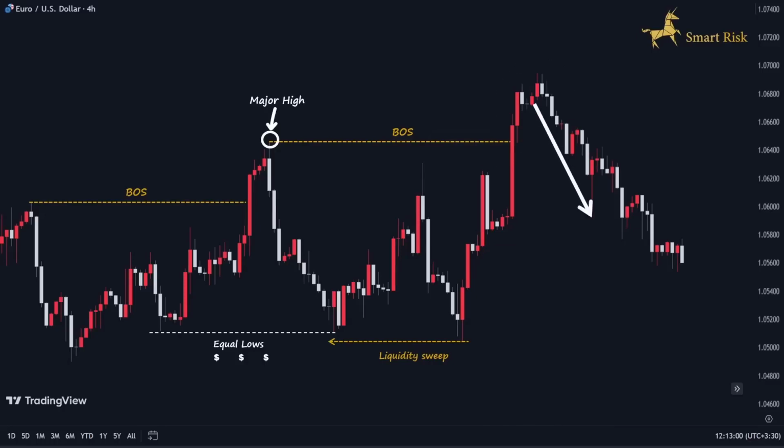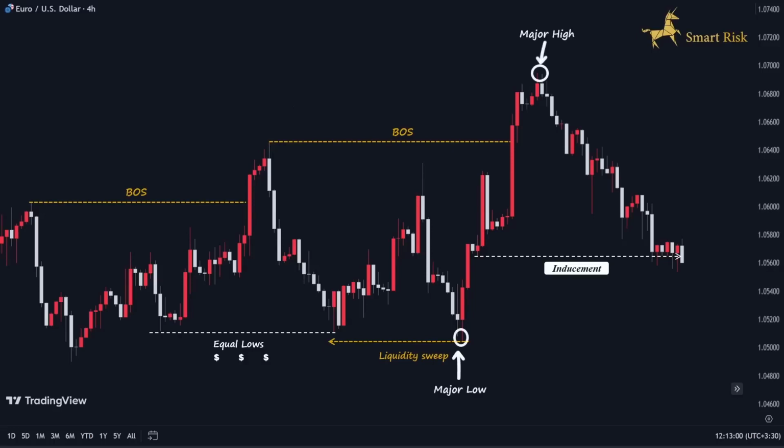Continuing, we see that the price subsides its bullish momentum, and after a temporary pause, reverses its direction to the downside. The price has taken out the inducement level by breaking below this candle's low, which represents the most recent internal pullback that the price formed on its upward path. Since the inducement has been taken out, that confirms these low and high as valid major structures, and subsequently, we have a valid break of structure right here.